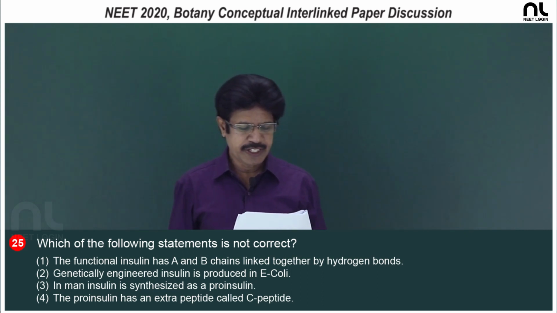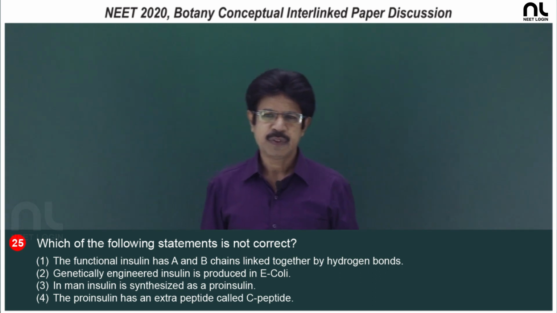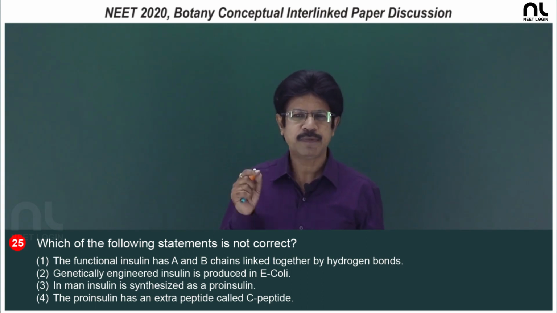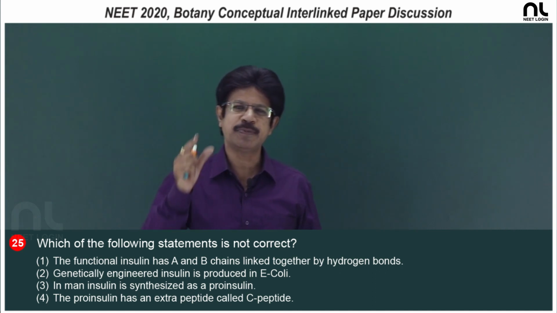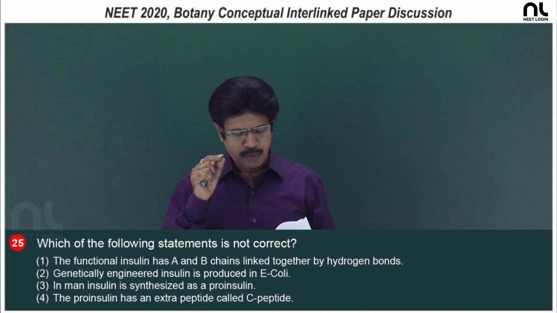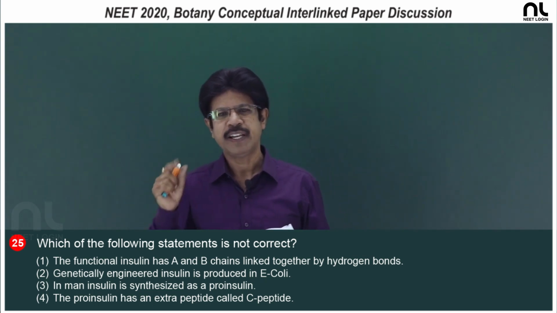Second, genetically engineered insulin is produced in E. coli, it is right. The gene responsible for synthesizing insulin is inserted into the plasmid of the E. coli. Such modified E. coli produce human insulin.